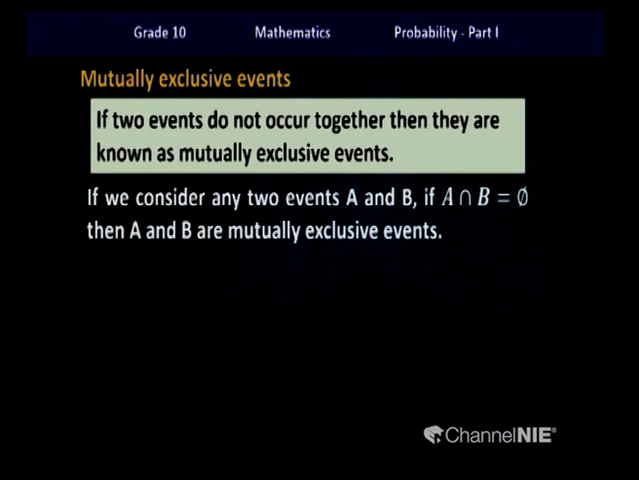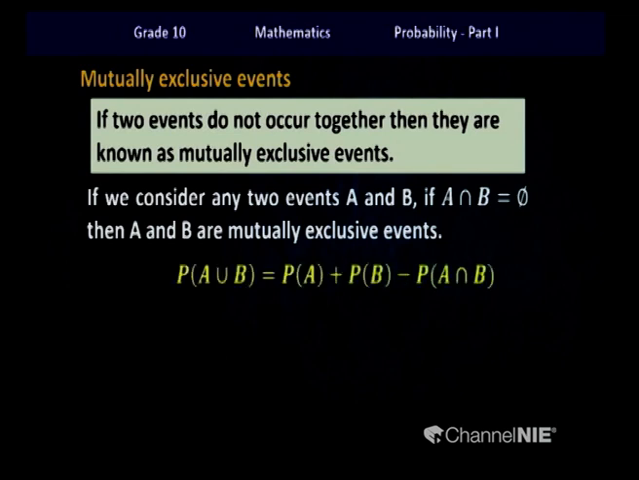We have to identify mutually exclusive events. What are mutually exclusive events? Events that do not happen at the same time. They cannot occur simultaneously. So children, if we consider any two events A and B, if there is no intersection between these two events, then they are called mutually exclusive events. In set notation, if A intersection B is a null set, then event A and event B are mutually exclusive events.